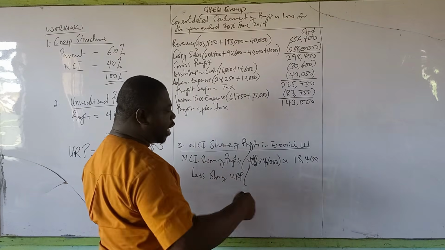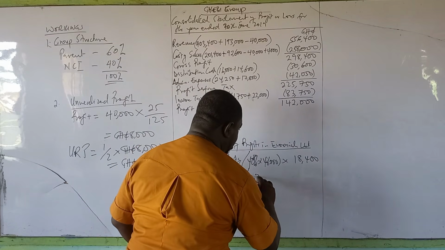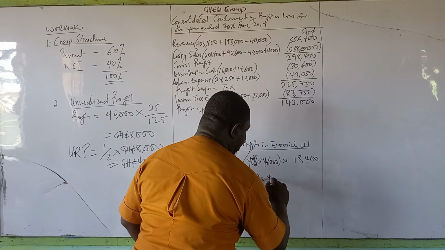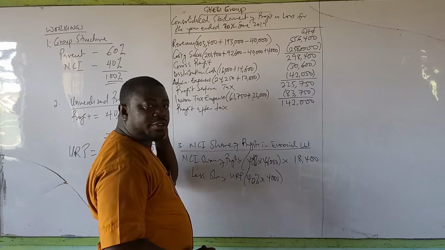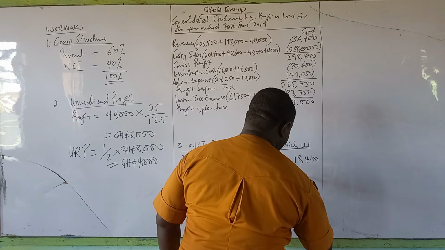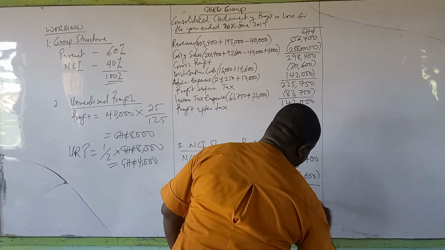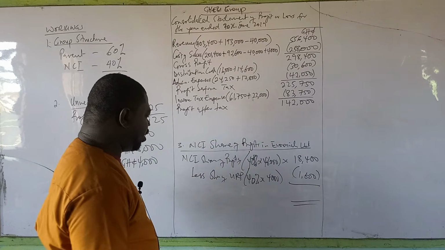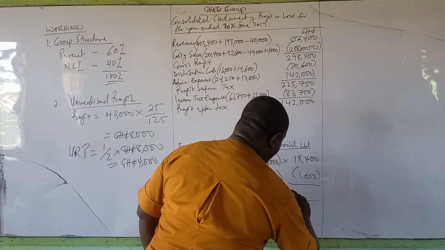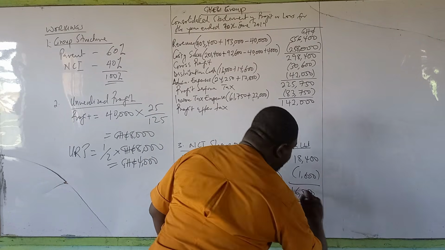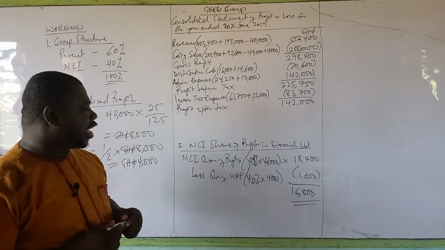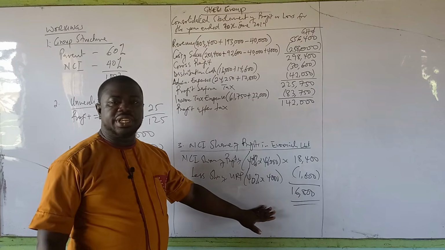So they need to take out their share of the unrealized profit as well. That will be 40% of 4,000, which is 1,600. Yes. So you subtract that. Once you subtract 1,600 from 18,400, you're going to have 16,800. So this is going to be the NCI share of the profit of Ewonia Limited.